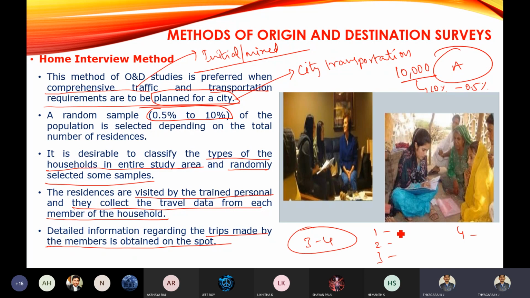If you are a daily commuter, traveling from one place to another, what will be the destination? What is the purpose of the trip? You will be leaving from origin to destination. What is the time duration required to cover that travel distance? All the details will be asked in the home itself. That's why it is called the home interview method, interviewing the individual persons of the house and getting the data for the origin and destination survey.